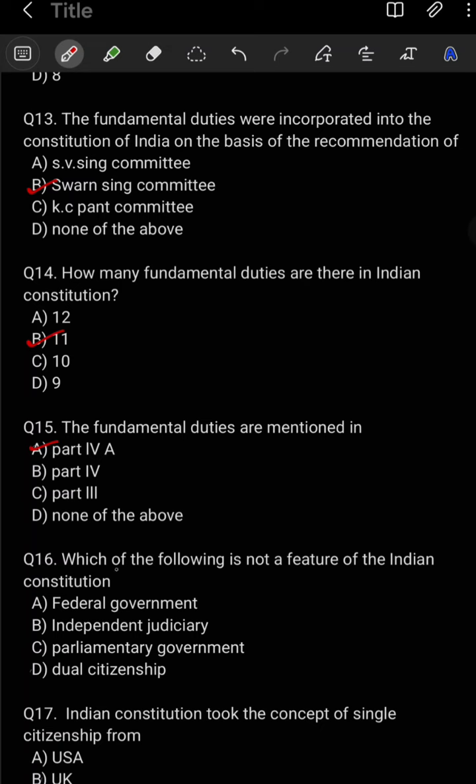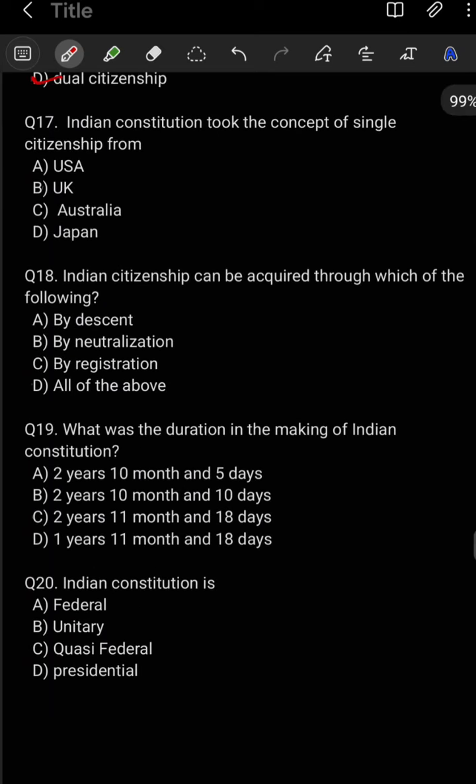Question number 16. Which of the following is not a feature of the Indian Constitution? Option D is your correct option, dual citizenship. Question number 17. The Indian Constitution took the concept of single citizenship from, option B is your correct option, UK. Question number 18. Indian citizenship can be acquired through which of the following? It is all of the above, so option D is your correct option.